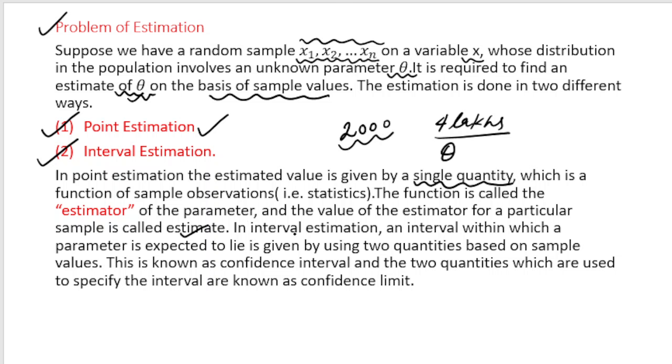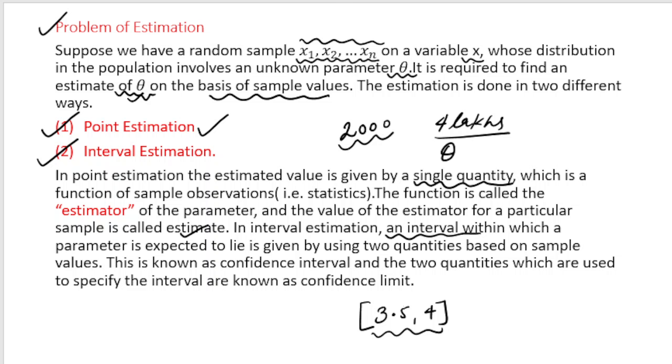What is interval estimation? In interval estimation, an interval within which a parameter is expected to lie is given by using two quantities based on sample values. This is known as a confidence interval, and the two quantities which are used to specify the interval are known as confidence limits. Like in the same problem, suppose I say that the average income of the population is between 3.4 lakhs to 4 lakhs. Here we are not estimating one particular value, but rather an interval. This is the process of interval estimation.